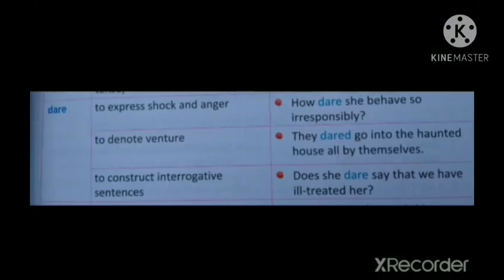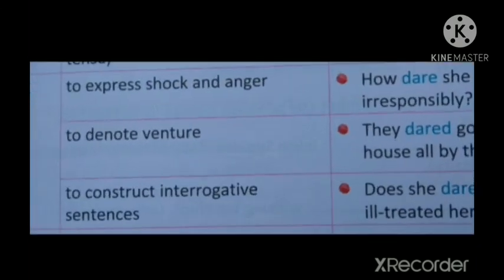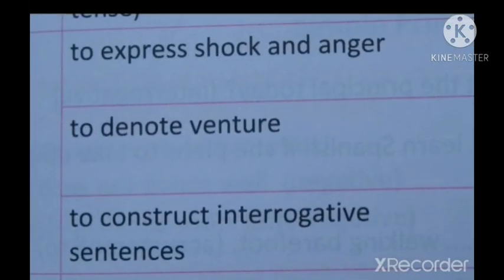Next one, dare. The function of dare is to express shock and anger. If you want to denote shock or anger, you can use dare. And it is used to denote venture. In order to show venture, we can use dare. Next one, to construct interrogative sentences. For question sentences, we can use dare.